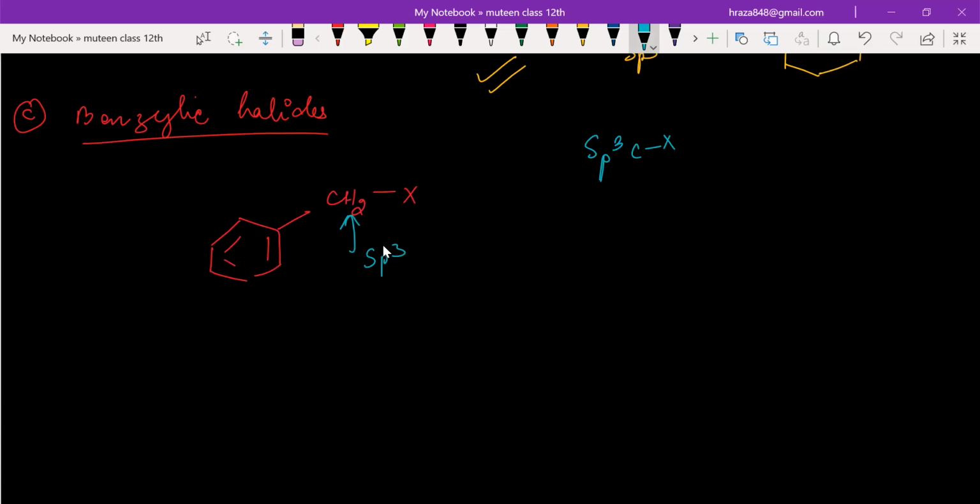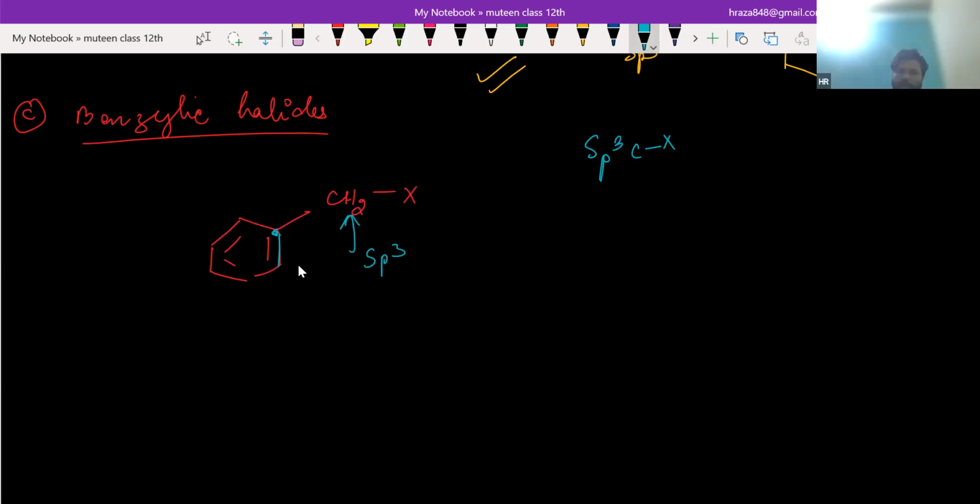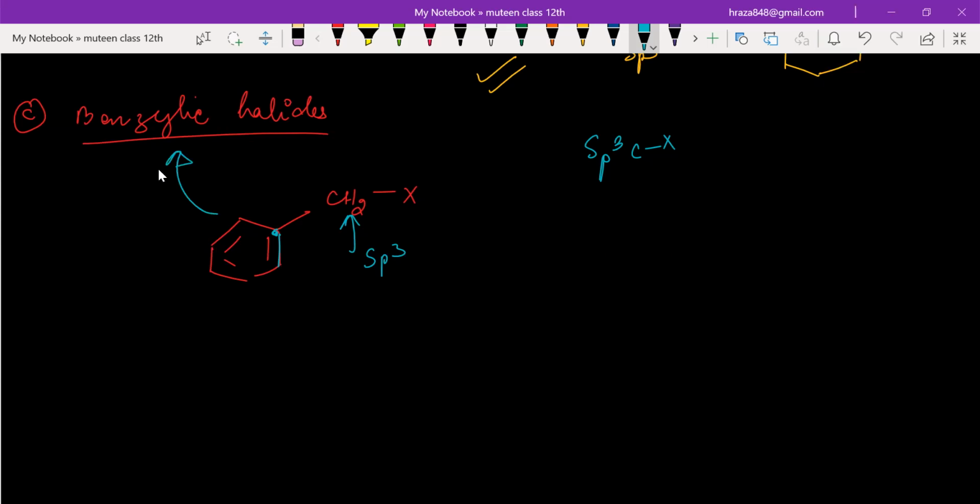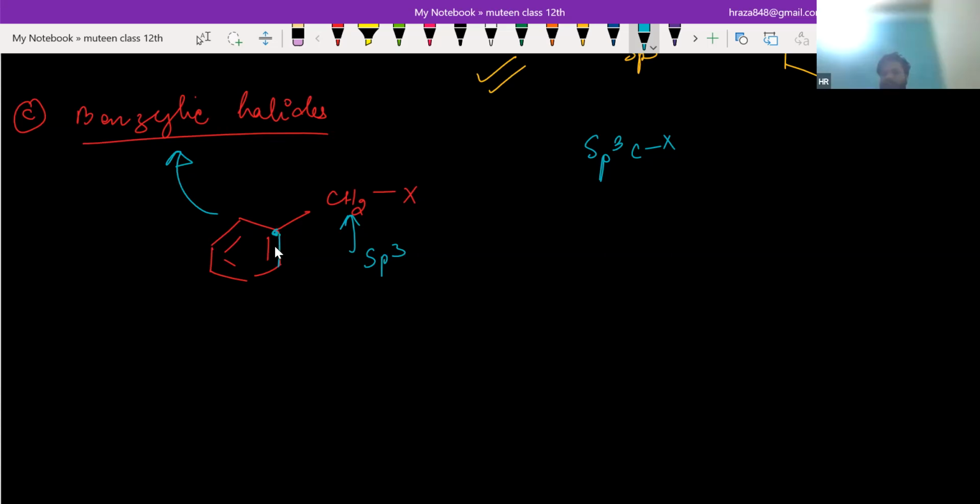Yes, sir. And the adjacent carbon is part of the benzene ring, so this is benzylic. Are you getting my point? Yes, so the carbon to which the alpha carbon is attached should be part of a benzene ring, right? Yes, or it should be double bonded. Okay, that is understood, because every carbon in benzene is sp2 hybridized, making alternate double bonds.